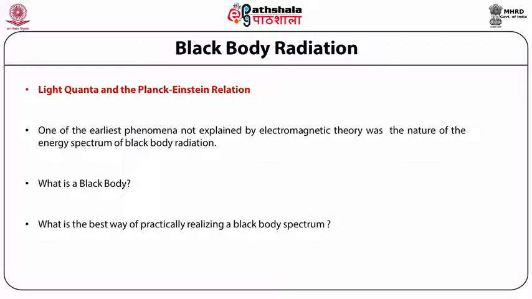Such a cavity with a small aperture through which radiation from outside may be admitted contains radiations emitted by the walls of the enclosure. Now, we can look at the figure to see what explanations were given by the classical theory for black body radiation and how these theories were inadequate to explain the complete spectrum of black body